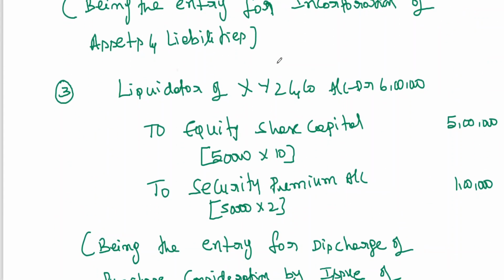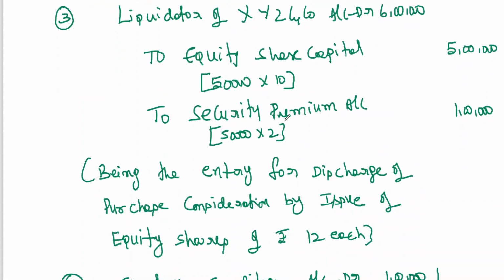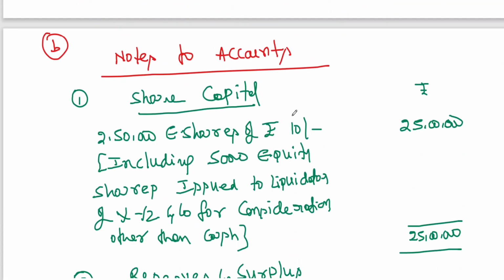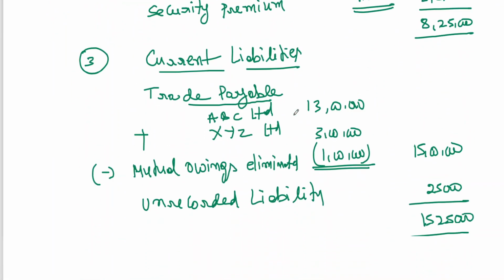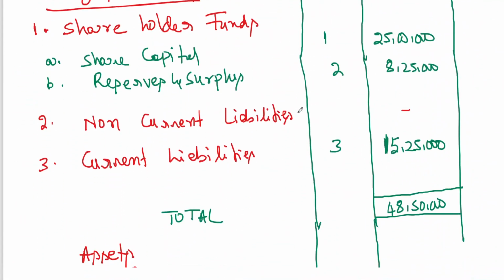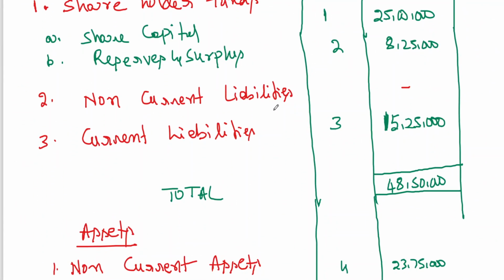The reason I also explained. Then discharge of purchase consideration. 6 lakhs worth of shares has been given, but we need to split into share capital and premium. The excess of face value is to be transferred to premium, and then elimination of mutual owings. Then balance sheet, how to prepare these things you have learned in company accounts, right? So I think the various models I thought of initially have been completed.